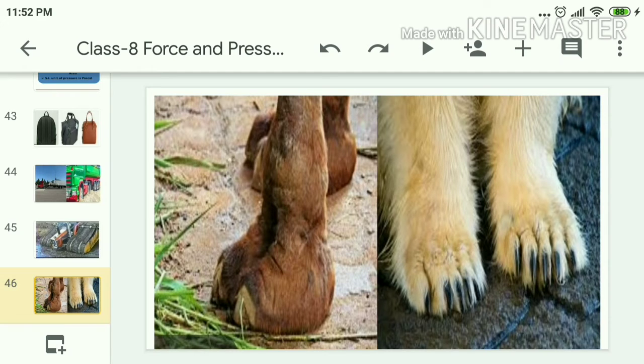The same you observe in the case of the polar bear also. If you observe the foot, it is broader. As the area is larger, the pressure decreases, so the polar bear can also walk without sinking.